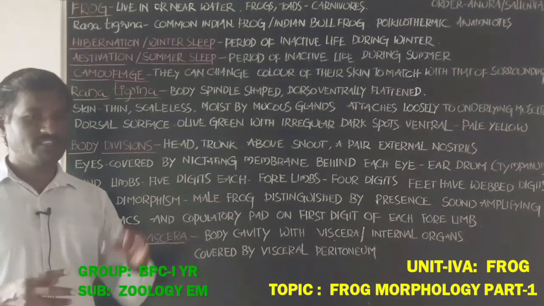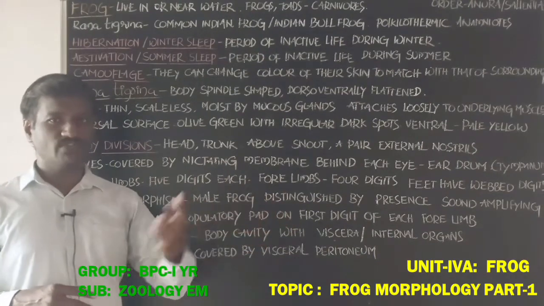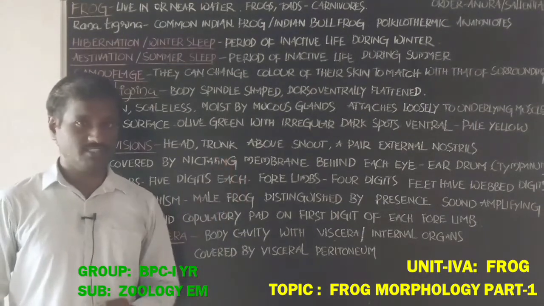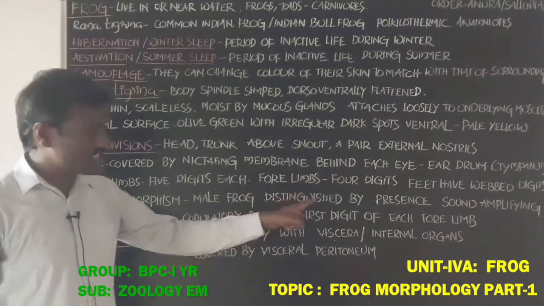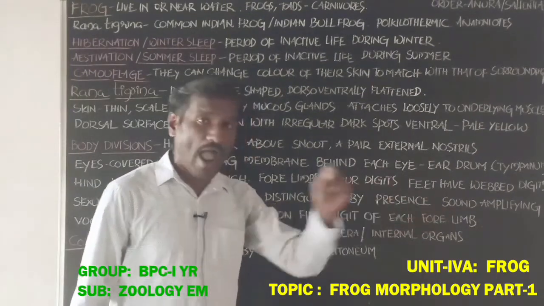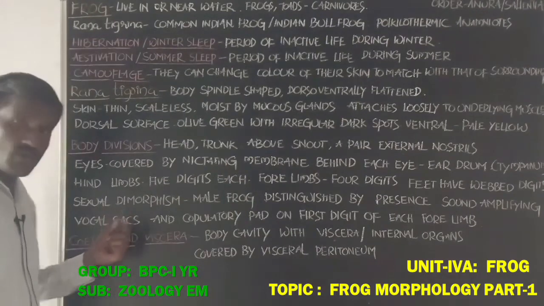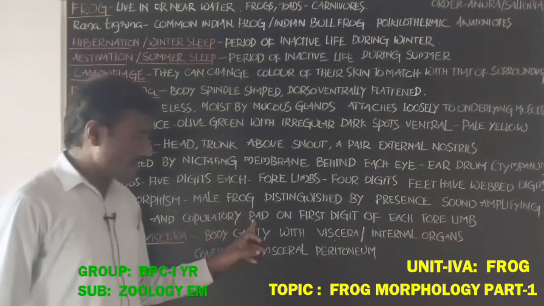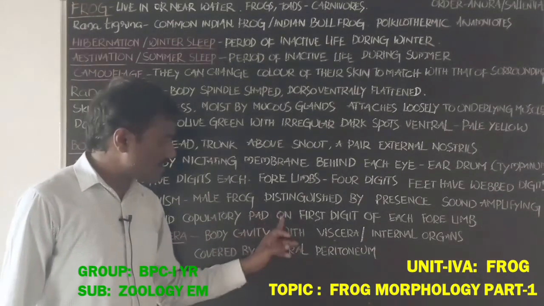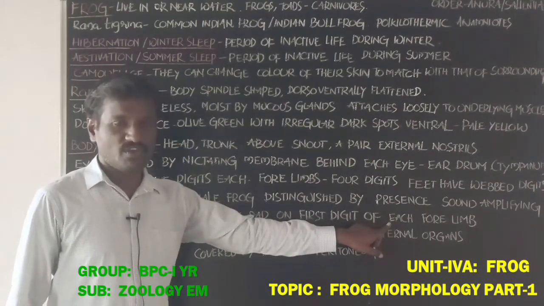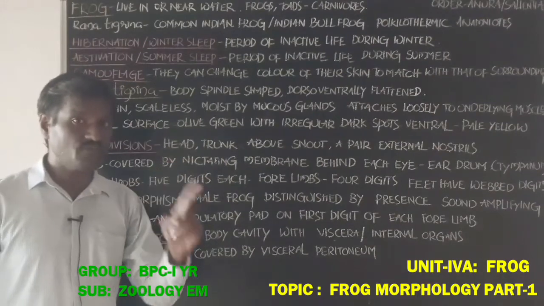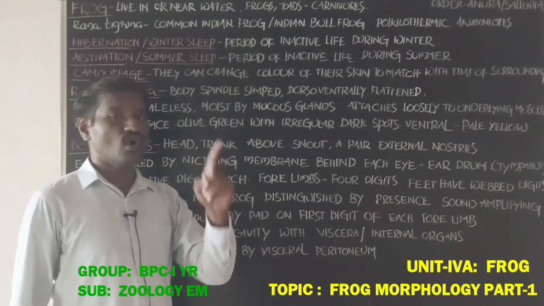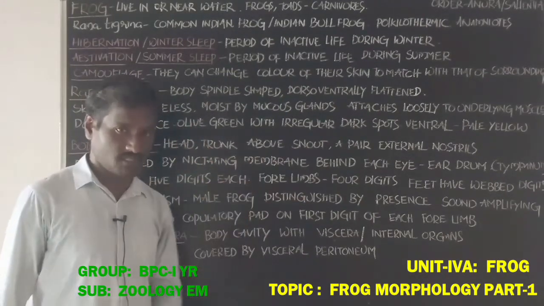The sexes are separate, males and females, and males are easily identified from females. The male frog is distinguished by the presence of sound-amplifying vocal sacs, which are present in the male only. A copulatory pad is also present on the first digit of each forelimb, which helps in copulation.